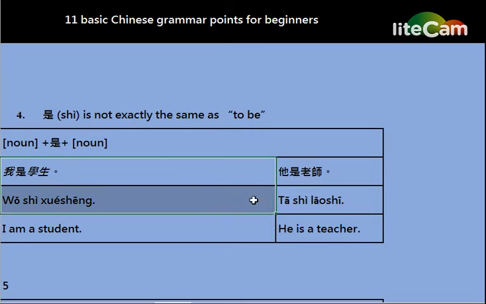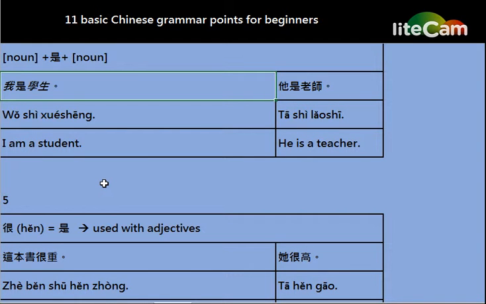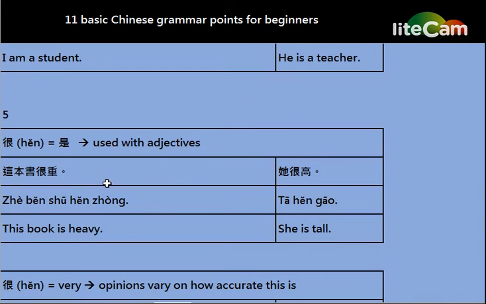And for these two examples, notice how the word 是 is used to talk about one noun being another. But you can't use the word 是 to link adjectives to nouns. So if we say this book is heavy, we need to use grammar point 5. We need to use the word 很 to describe that the book is heavy.